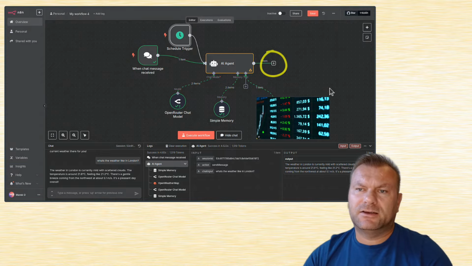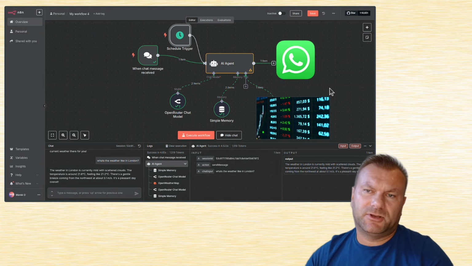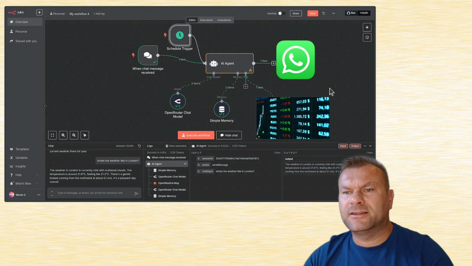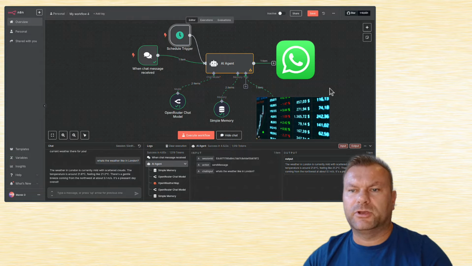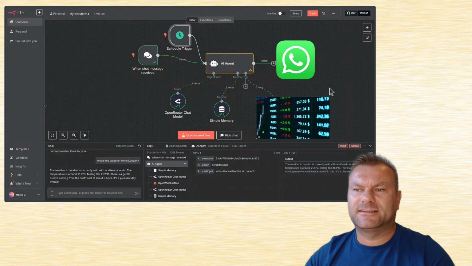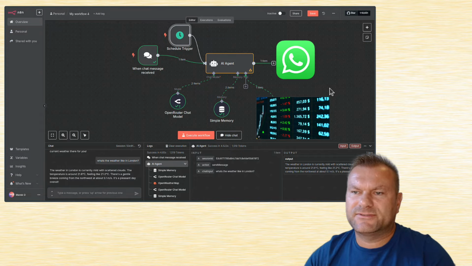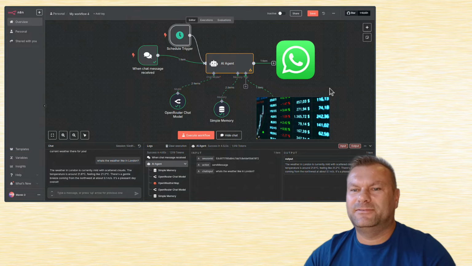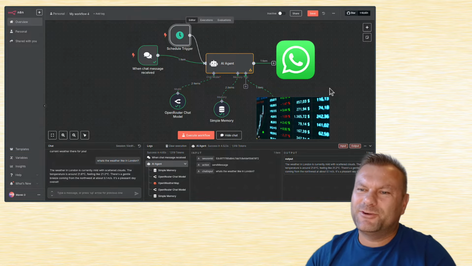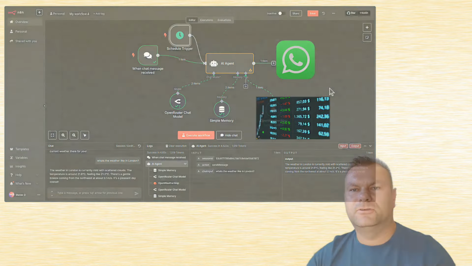Maybe you want to send a WhatsApp message or an email to yourself when a given share price drops below a certain level. Or maybe you want an AI agent that summarizes emails for you. You can set a trigger for every email that you get, and then you tell AI agent to send the summary of that email to your WhatsApp, so you only open the mailbox when you receive something important. What I mean is that the possibilities are endless here. You can start building more advanced automations even today. And as you can see, there are no particular skills needed. You just need to set up the platform and you can start building your AI solutions.